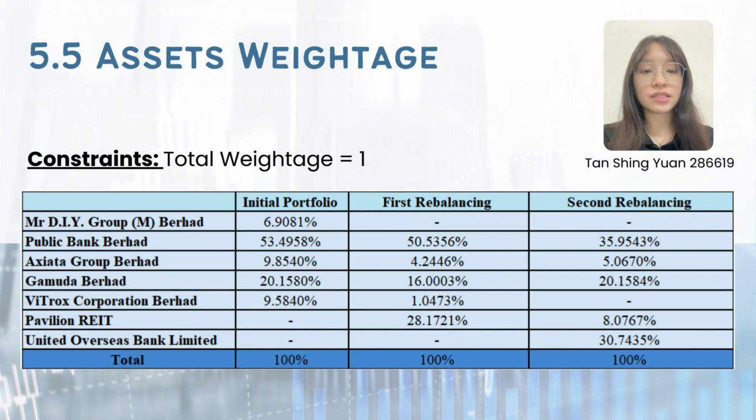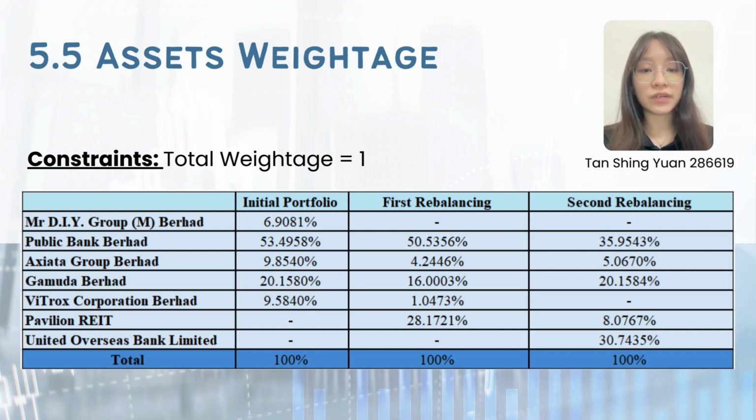This is about the asset weightage of our investment portfolio. We have used the Solver function in Microsoft Excel to generate a suitable weightage. We have set a constraint which is the total weightage must be equal to 1. There is no equal weight assigned to each stock in our portfolio formation. Public Bank Berhad has the highest weightage at around 53%, whereas Virtual Corporation Berhad has the lowest at around 9%. The Sharpe ratio of the fund portfolio is around negative 6.8947 with the expected return and the portfolio standard deviation.